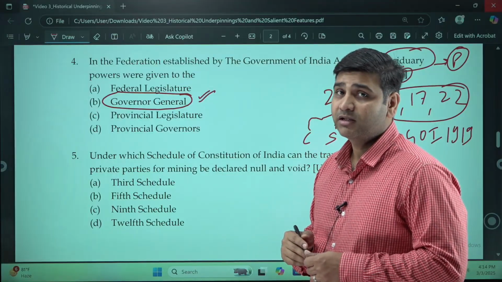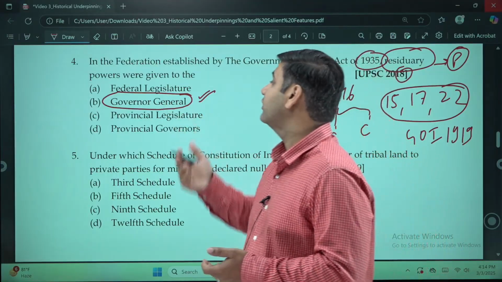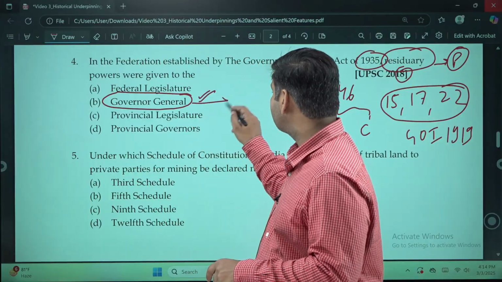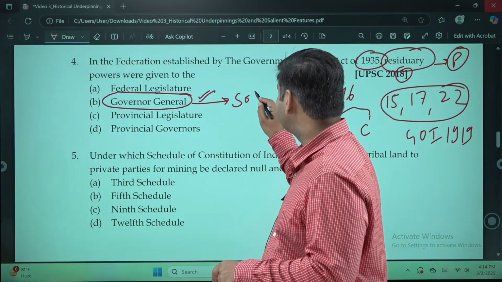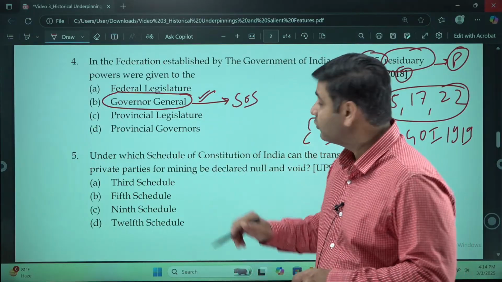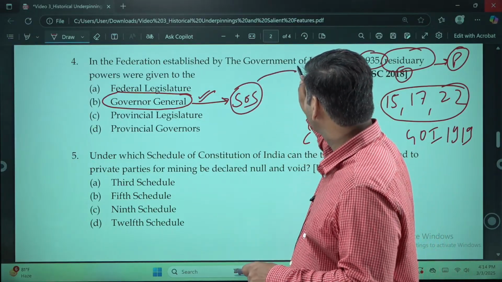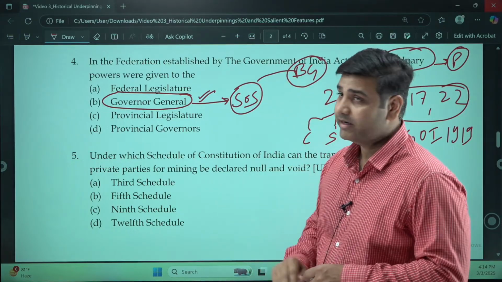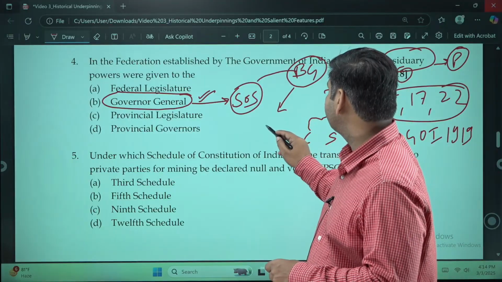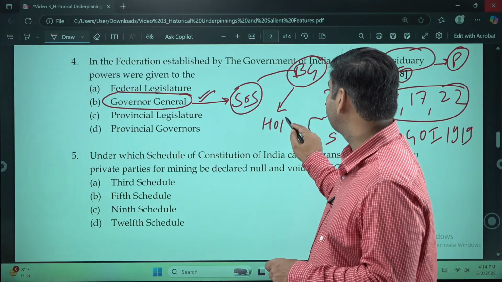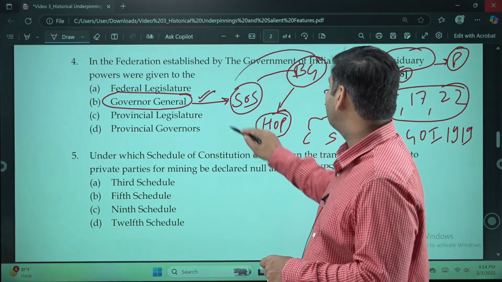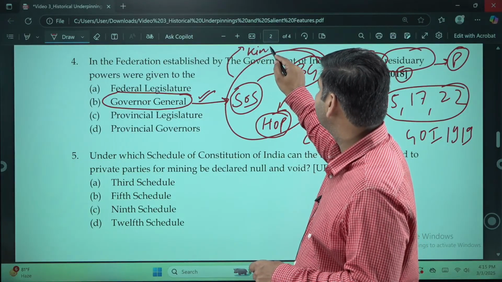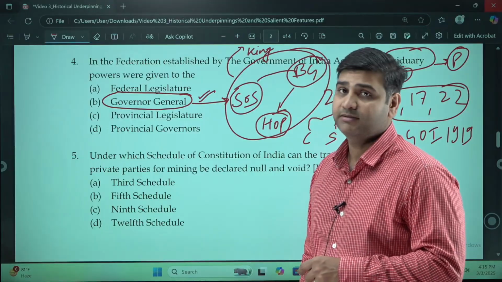Federal legislature worked according to the Governor General, who worked according to the Secretary of State for India, who was a cabinet minister in the British government, which had a responsibility towards House of People of Britain.